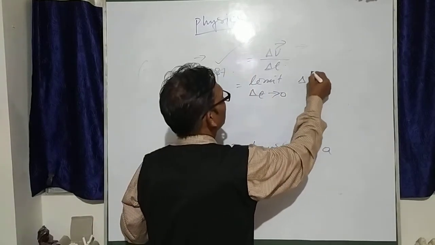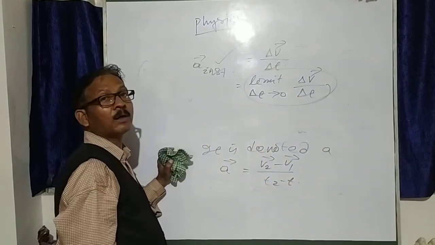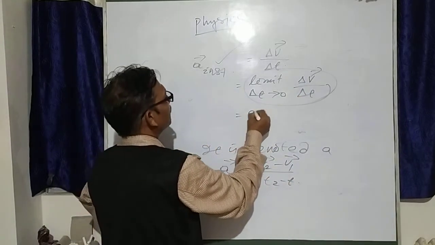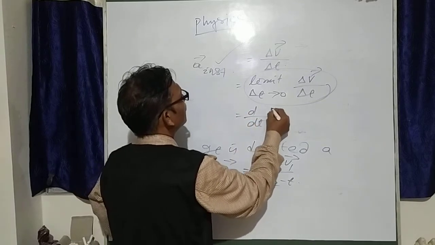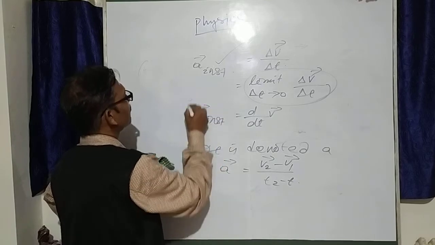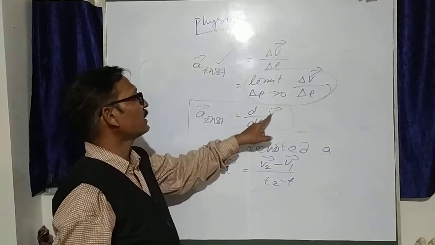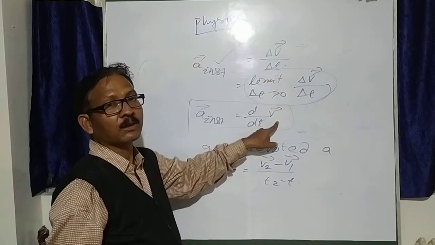In terms of a derivative, that is d by dt of v. So this is called instantaneous acceleration. Instantaneous acceleration is defined as the time rate of change of velocity in the calculus method.